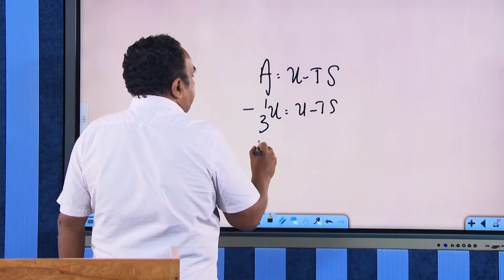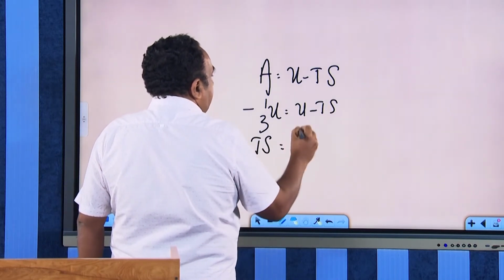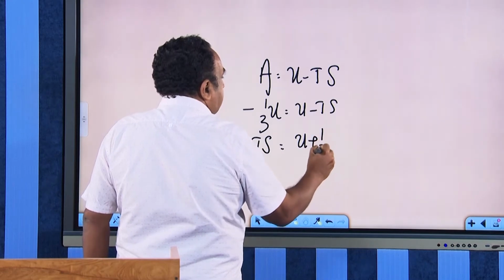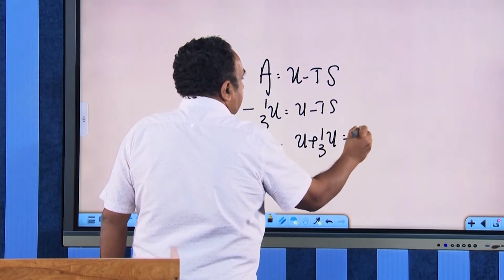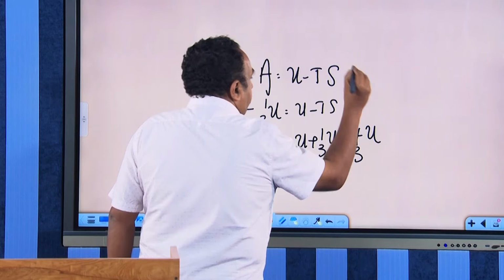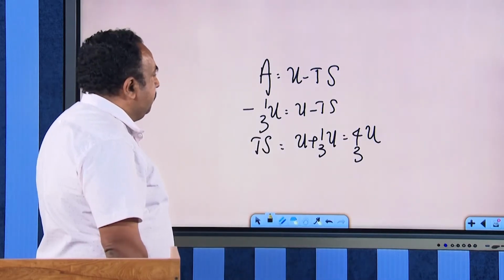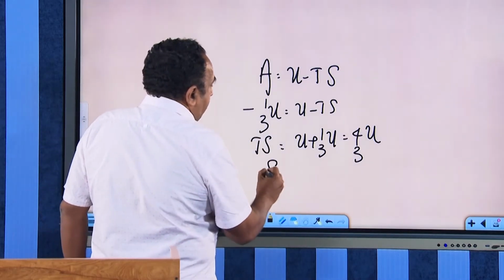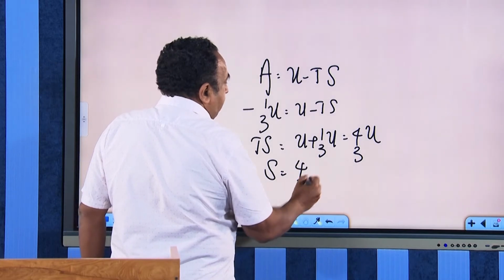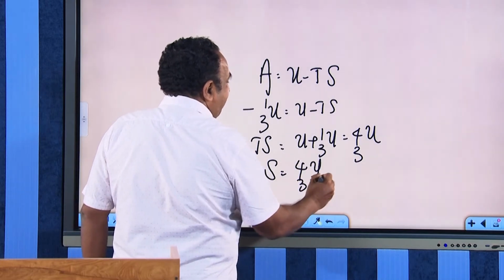I can take Ts to the left hand side, and U plus 1 by 3 U is 4 by 3 U. So, what is your entropy? Entropy is 4 by 3 U divided by T.